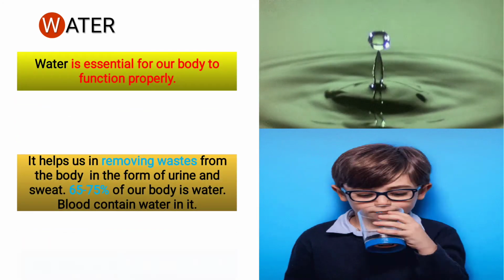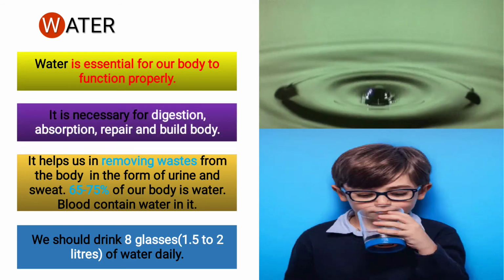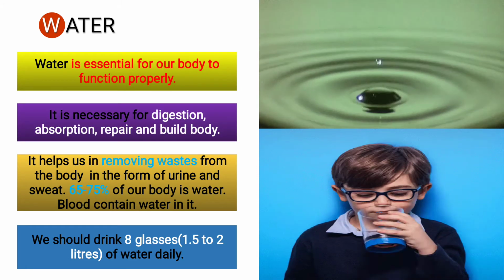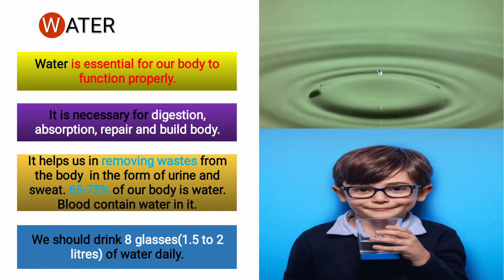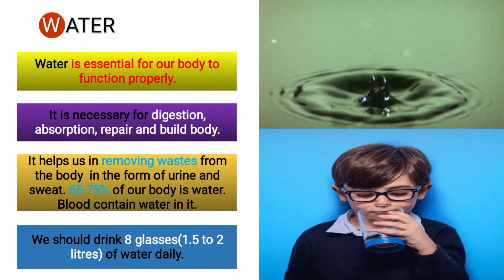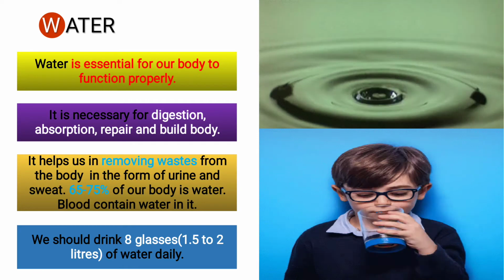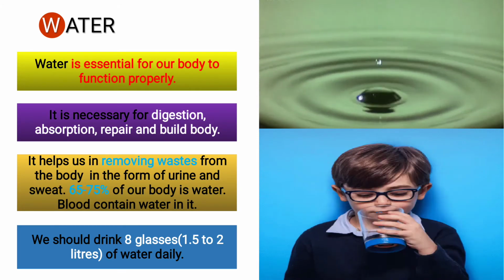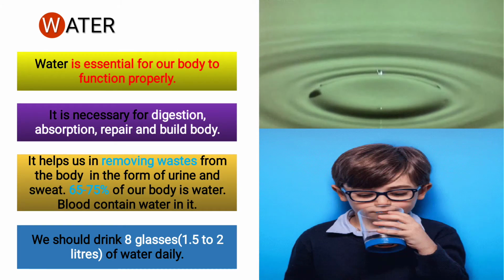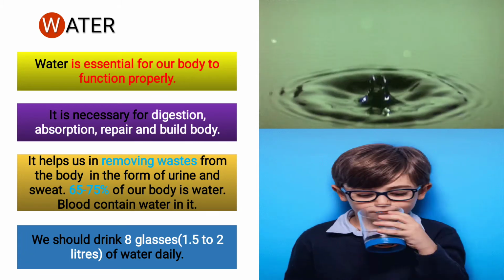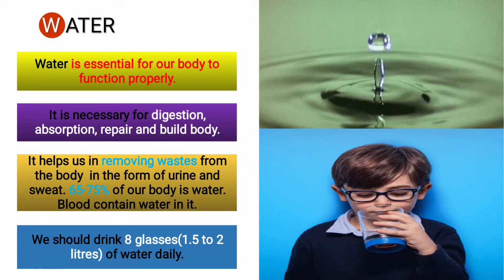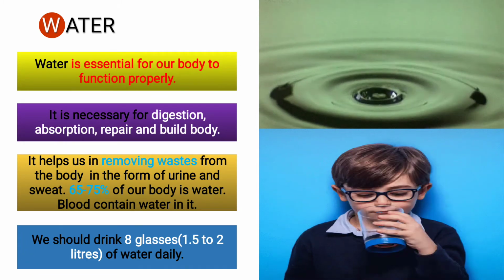The very essential part, water. Water is essential for our body to function properly. It is necessary for digestion, absorption, repair and build up. It helps us in removing waste from the body in the form of urine. When you go to the washroom, the liquid which comes out is a form of waste. The liquid which comes out from the body is called urine.